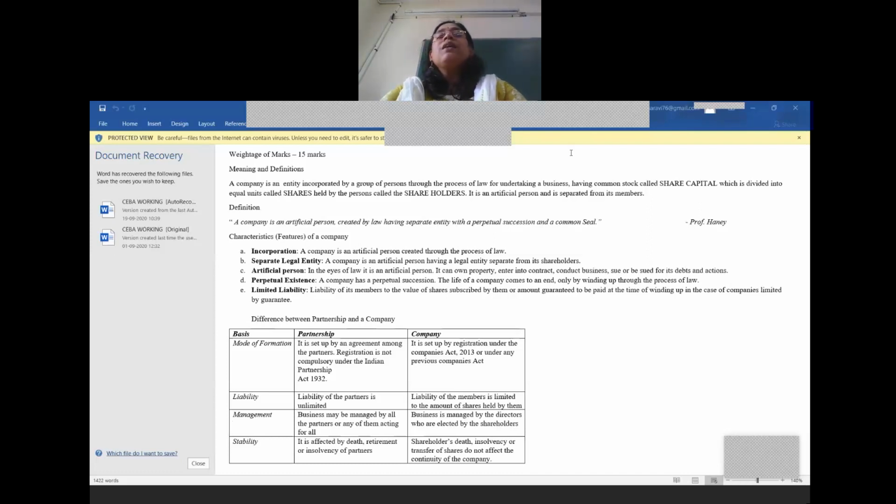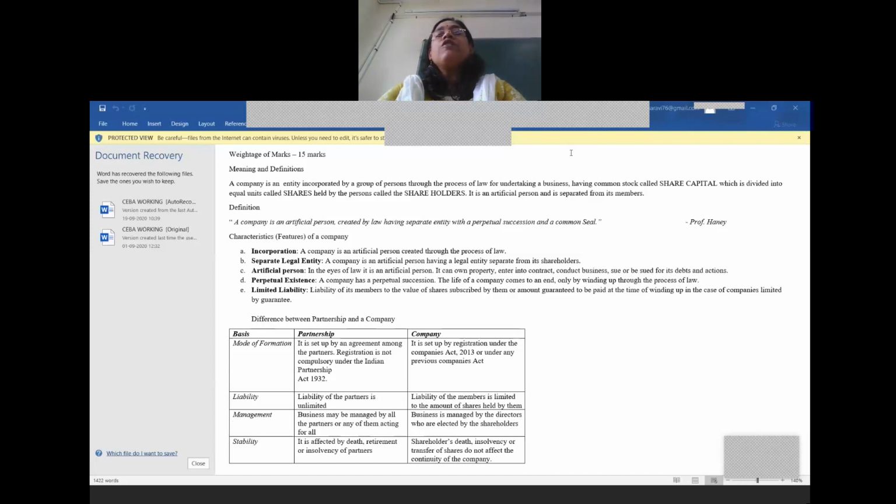The next, liability: limited liability of the shareholders or the members. So, in case the company's liabilities are more than their assets, and if they are unable to repay the liabilities, in such a case, the shareholder will only lose the amount invested by him in the shares. He need not bring in his personal property to repay the liabilities or loans of the company.